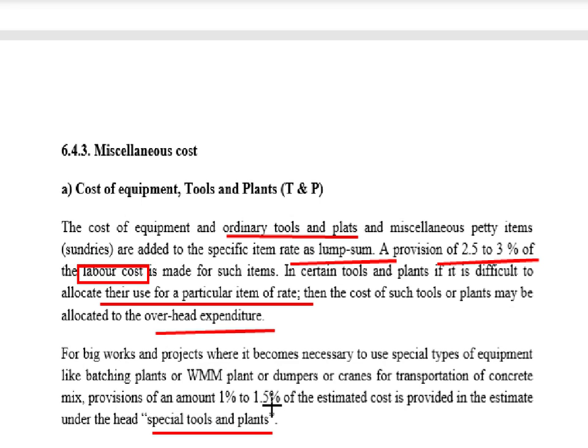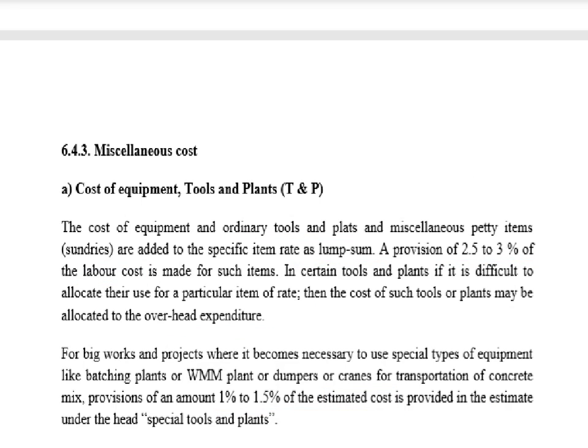Just look at this. Here, for special tools and plant, a provision of 1 to 1.5% of the estimated cost is made. So this is the basic difference. For special tools and plant, we go through the estimated cost, and for ordinary tools and plant, we go through the labor cost.